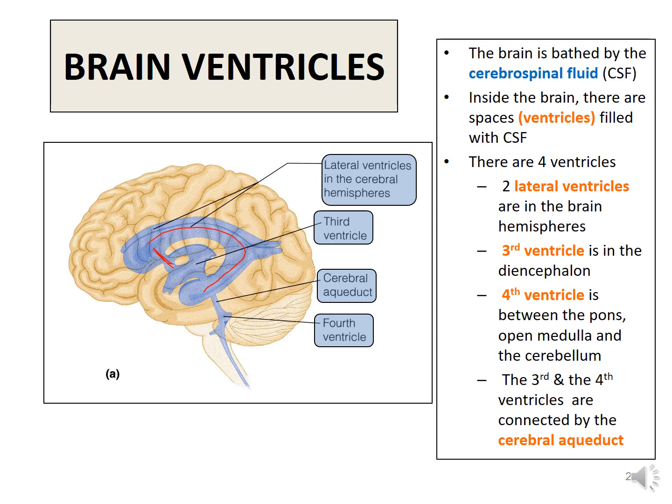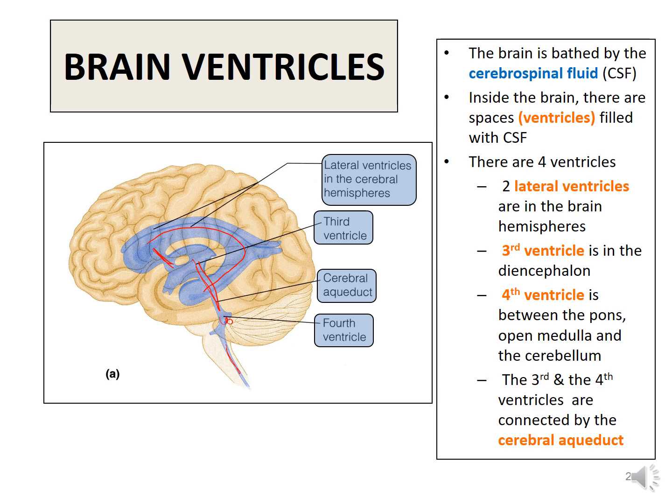The third ventricle is connected to the fourth ventricle by a canal known as the cerebral aqueduct. This is a narrow channel. The fourth ventricle in turn is continuous with the narrow canal known as the central canal in the lower part of the medulla oblongata and the spinal cord.